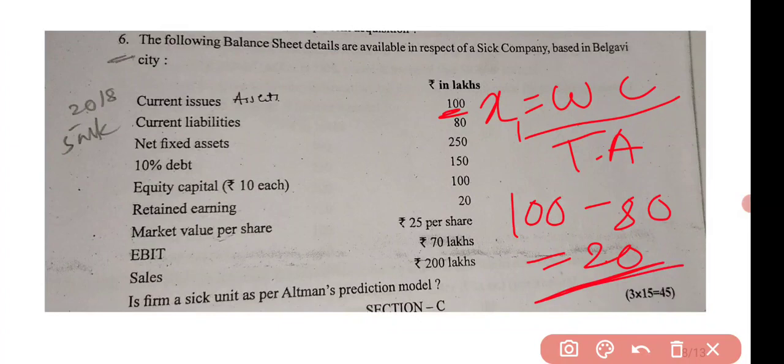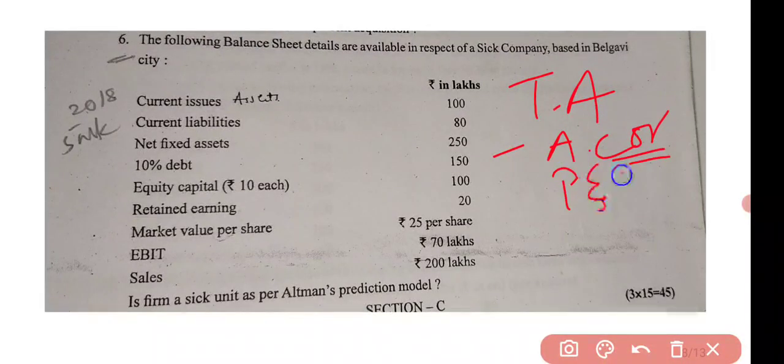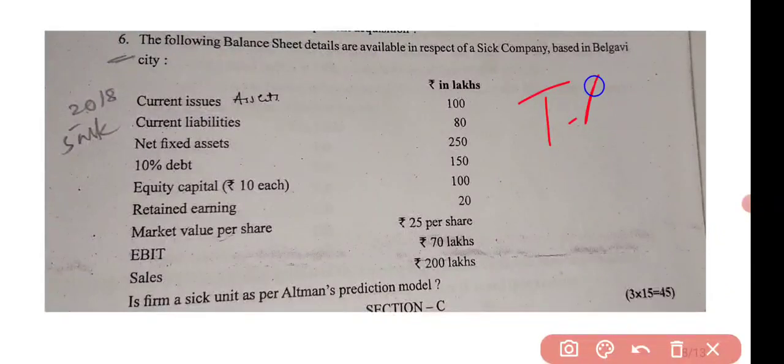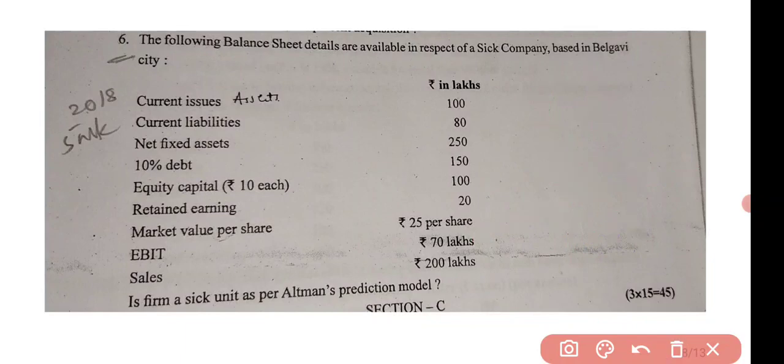Easy. Next, total assets. How do we have to calculate the total assets? See, in all our previous problems, we have calculated total assets as total assets minus accumulated losses, or profit and loss account debit balance, will give you the total asset, right? This is the first method. The second method was total assets minus goodwill value. If any information is given that goodwill has no realizable value, that time we have to deduct the goodwill from the total assets to get the exact total asset value, right? But nothing like that is given in this question, right?